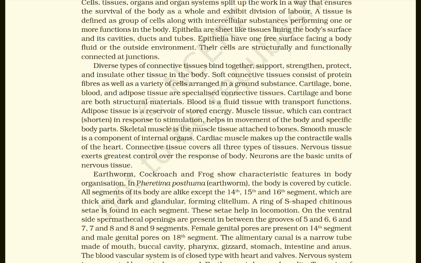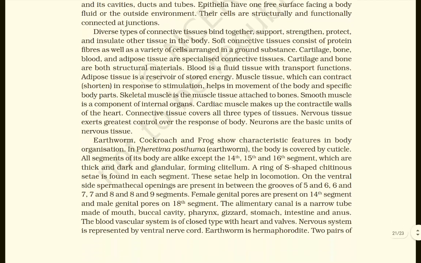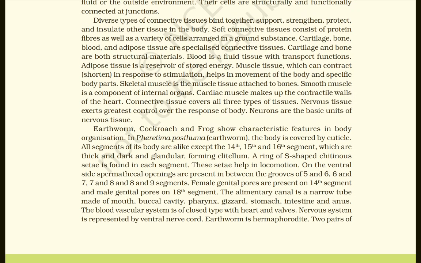The alimentary canal is a narrow tube made of mouth, buccal cavity, pharynx, gizzard, stomach, intestine, and anus. The blood vascular system is of closed type with heart and valves. Nervous system is represented by the ventral nerve cord.